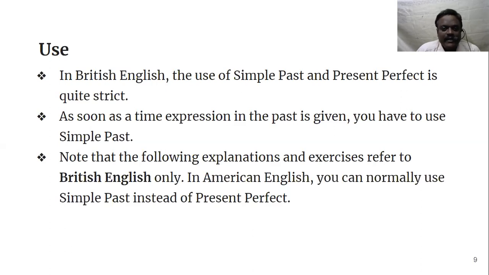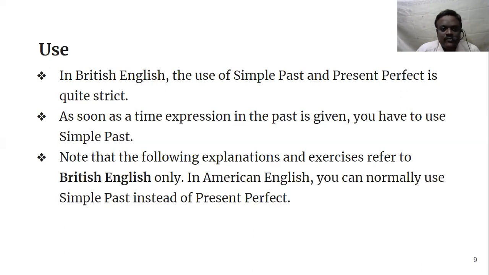But whatever it may be, as far as India is concerned, when you are writing any competitive exams, when there are questions on grammatical structures in English, you have to use British English only, not American English. There are some differences in spelling, even pronunciation, even grammar. And here I'll tell you the difference in grammar.